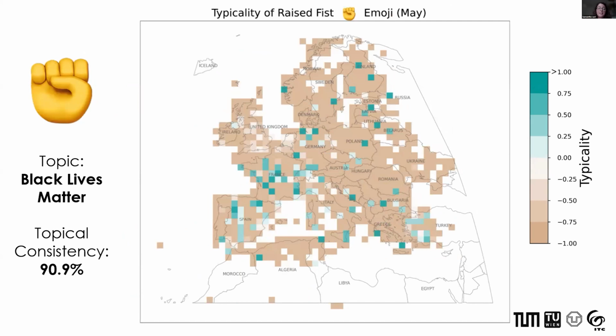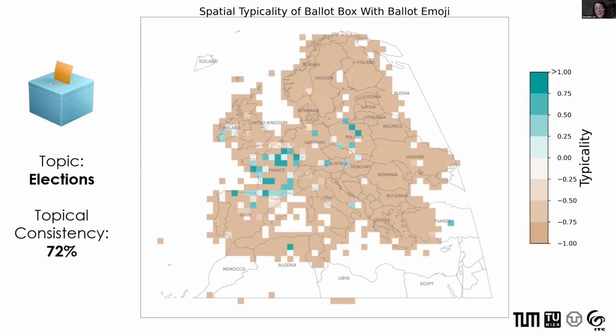And in some cases, like for this raised fist emoji that was found to be topically consistent with Black Lives Matter, we can even see specifically around Paris in May that there was a very controversial Black Lives Matter rally being planned in Paris during the month of May, and even this specific event is reflected in the data. There were also elections occurring in Europe at this time.